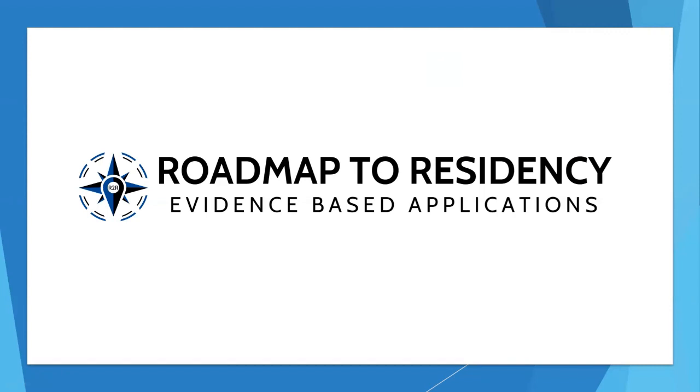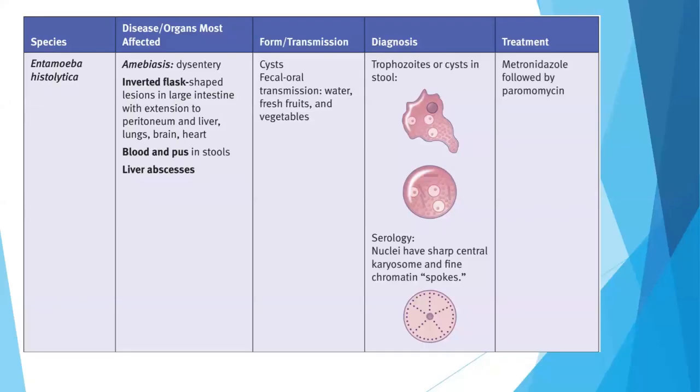In this video, we will be talking about medically relevant parasites. So, first of all, we have Entamoeba histolytica. The disease is called amoebiasis, which causes dysentery. There can be lesions called inverted flag-shaped lesions in the large intestine with extension to the peritoneum and liver, lungs, brain, and heart. Blood and pus in the stools can be seen, and it can also cause liver abscesses.